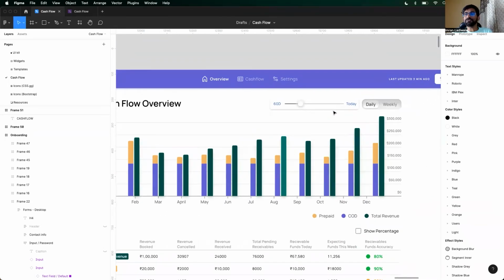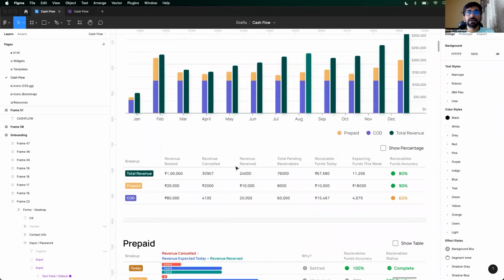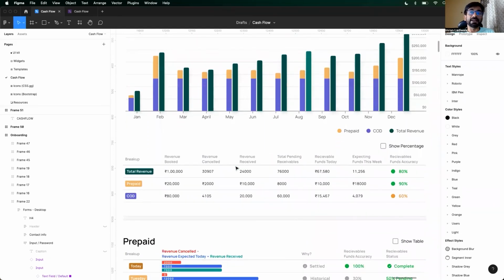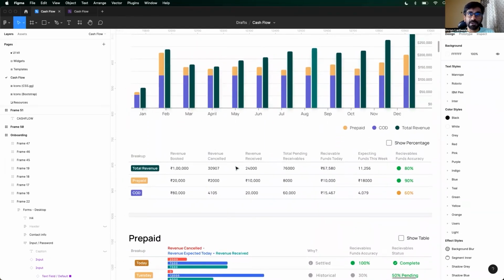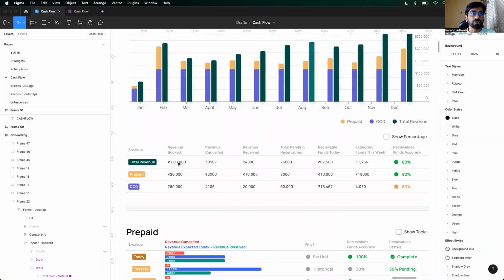So you have your total revenue. This is your total revenue. Out of this, COD was this much and prepaid was this much. This is your cash flow related data. This is where AI and ML come into the picture. This is just summarizing what's happening. Total revenue in the last 60 days. So yes, in the last 60 days, you got